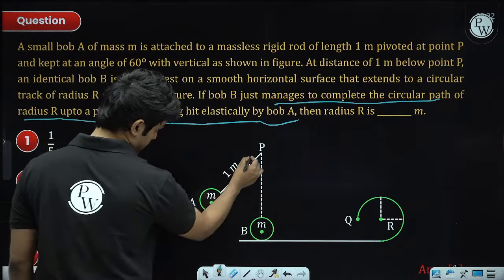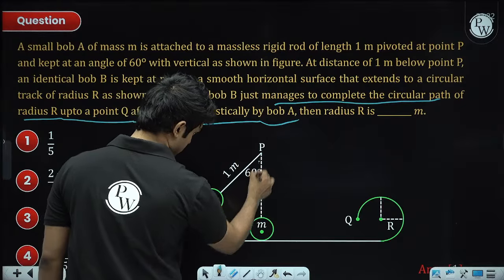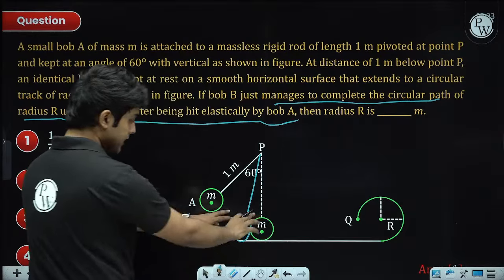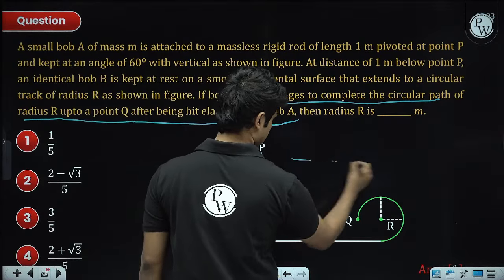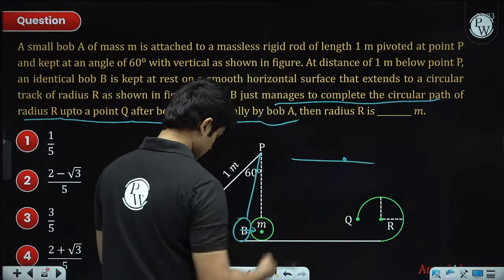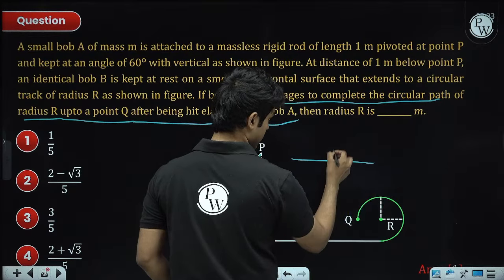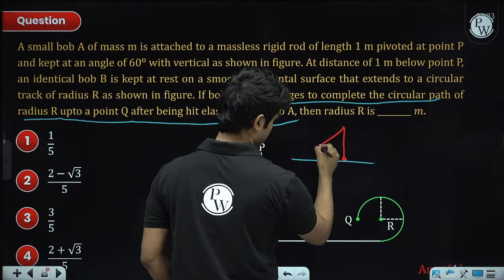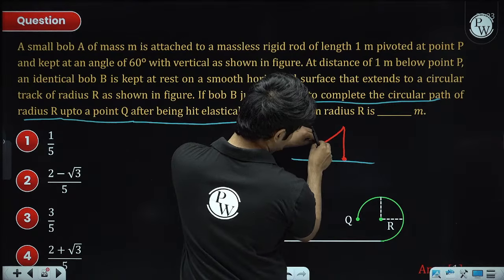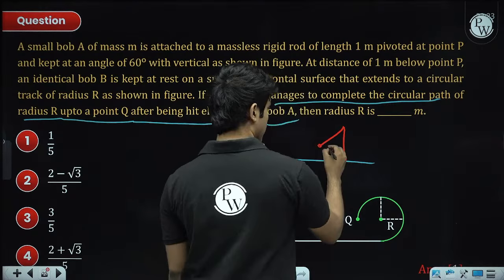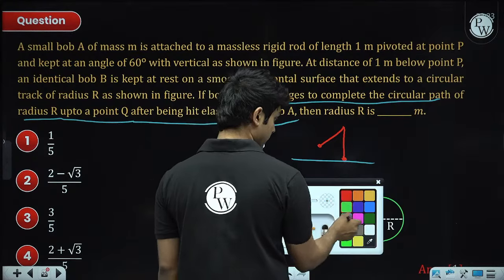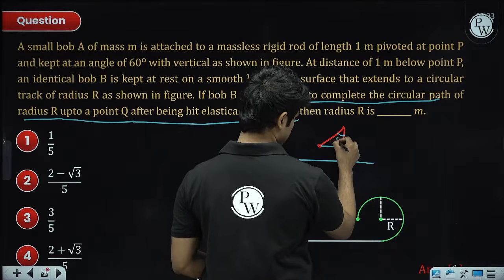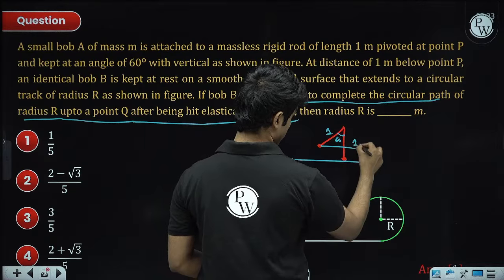Firstly, once we release this and before this ball comes to the ground, we can find out this velocity, right? These are small balls, so the situation is something like this. The second ball is at rest, and this is the first ball. When this ball reaches the vertical position, we can find its velocity by energy conservation. This angle is 60, this angle is 60, this is 1, this is also 1.